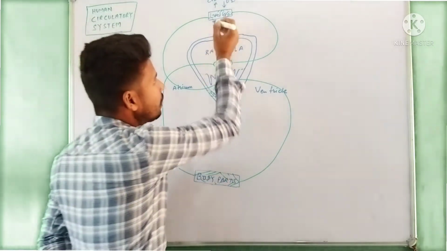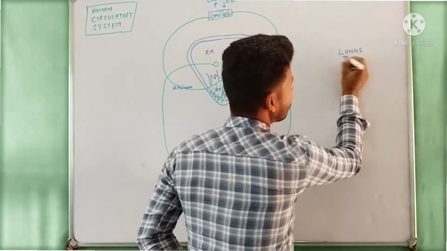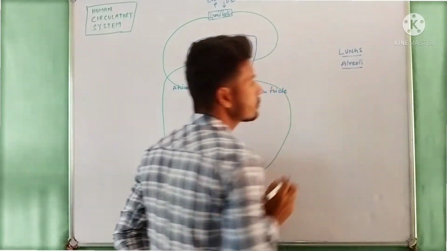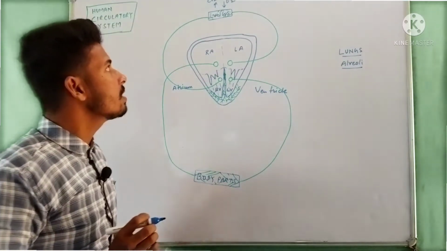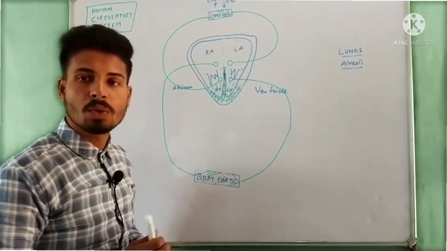In the lungs, alveoli are present, where our blood loses CO2 and gains O2.